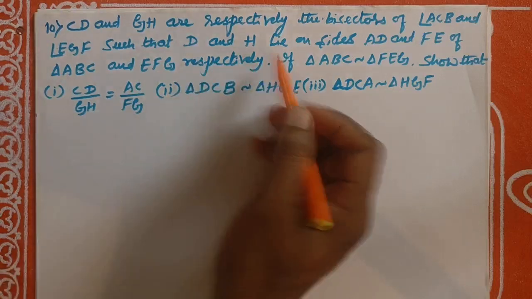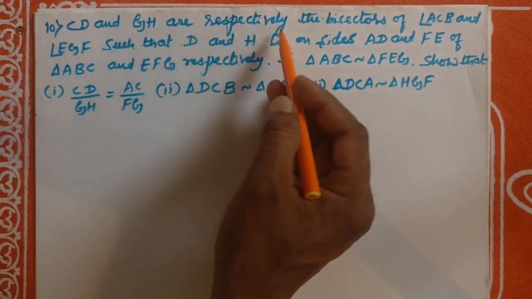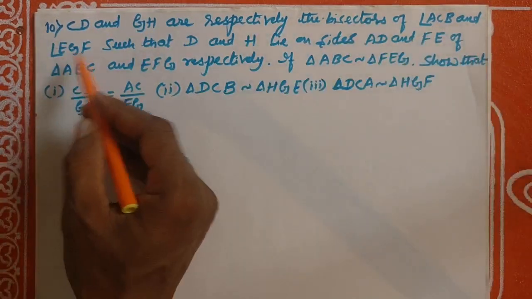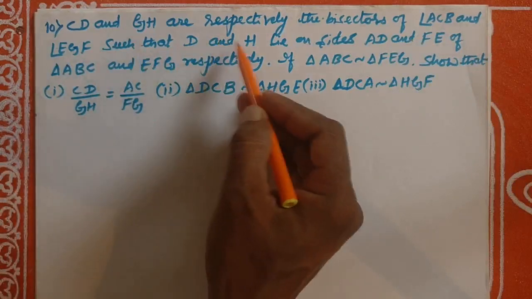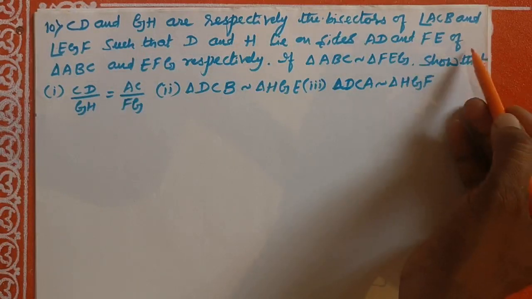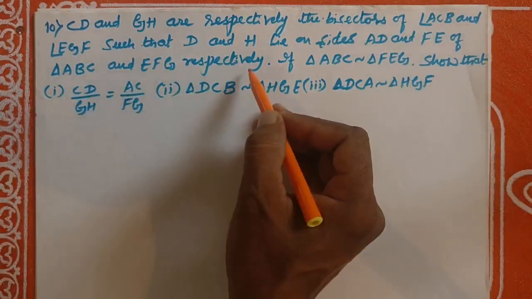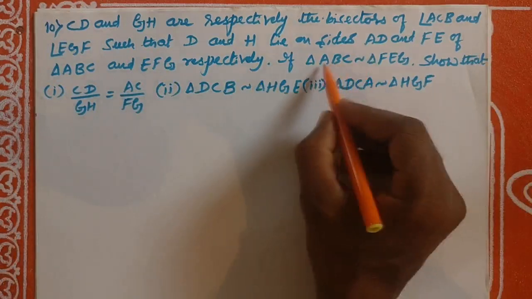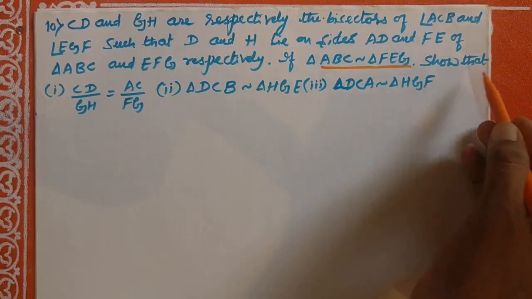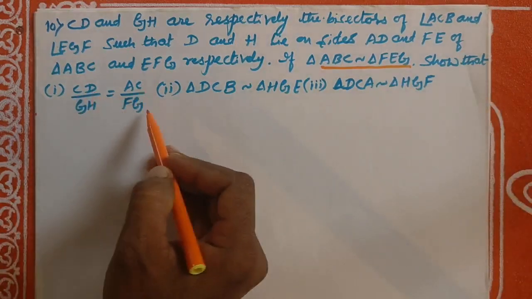Okay, now let us discuss the 10th main question on exercise 2.3. CD and GH are respectively the bisectors of angle ACB and angle EGF such that D and H lie on sides AB and FE of triangles ABC and EFG respectively. If triangle ABC is similar to triangle FEG, show that CD by GH is equal to AC by FG.